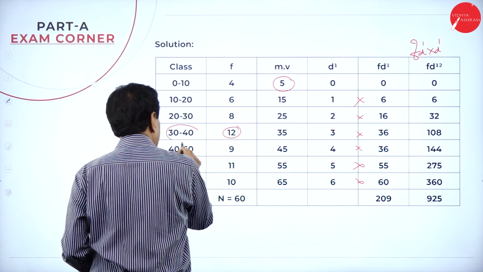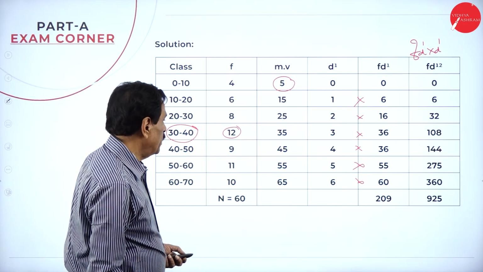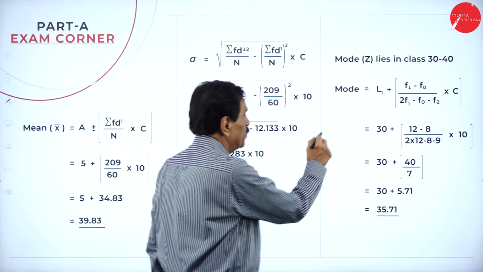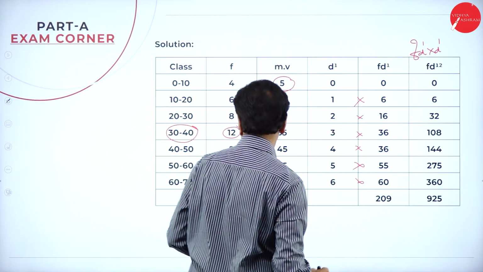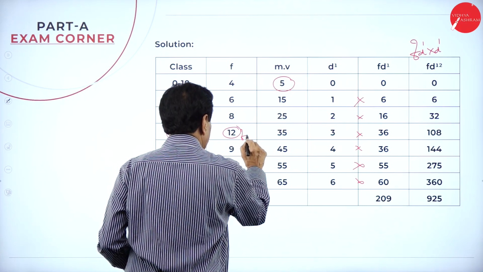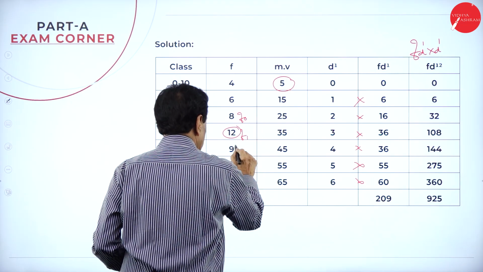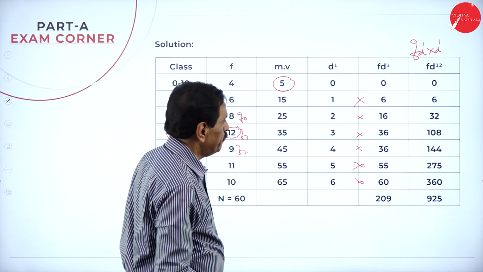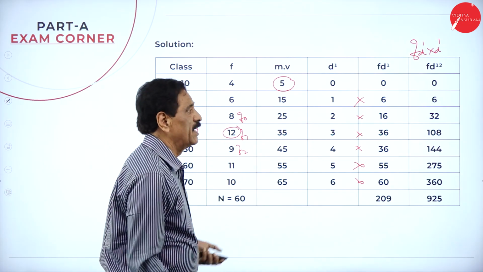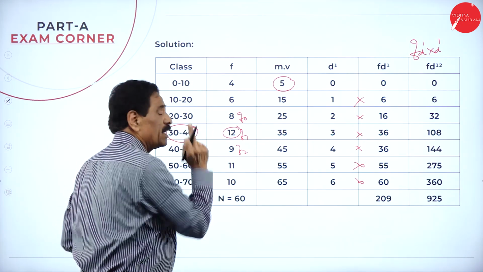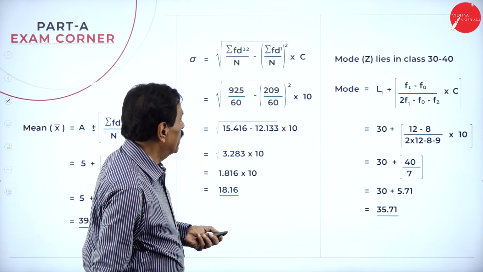Your modal class is 30 to 40. Apply mode is equal to L1 plus... F1 is 12. See that? This is F1, this is F0, this is F2. So the highest frequency is 12, with 8 and 9 on either side. So your modal class is 30 to 40.